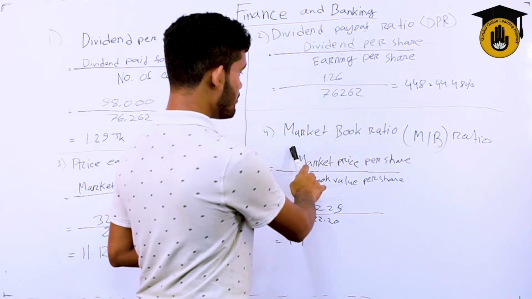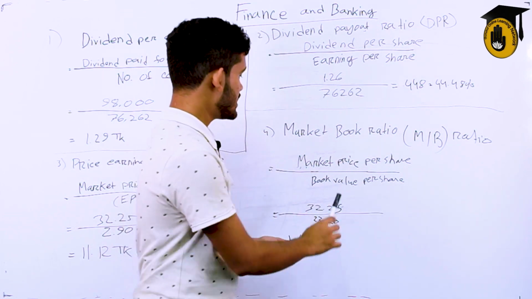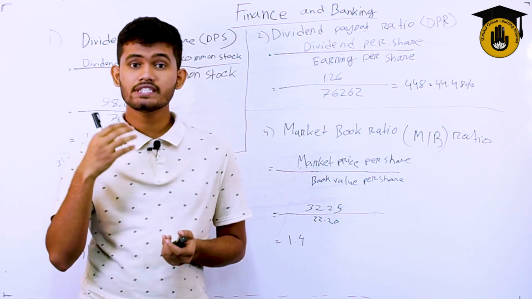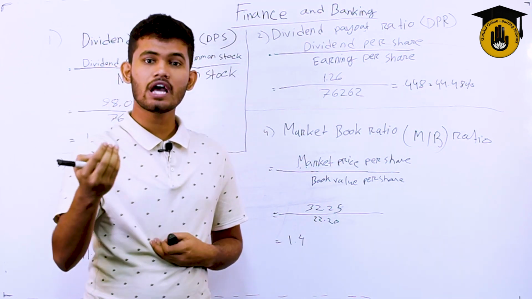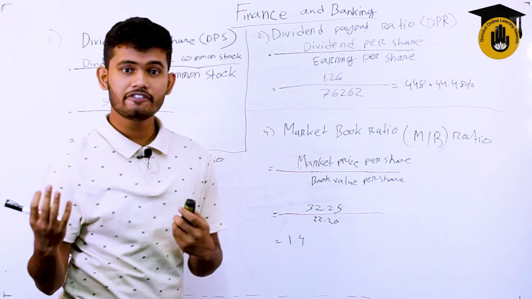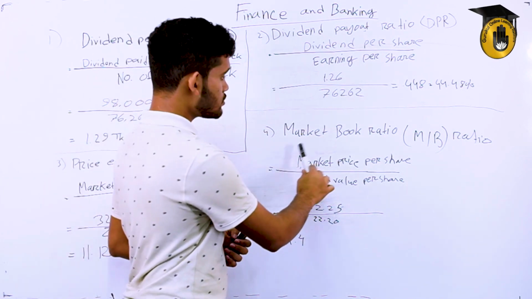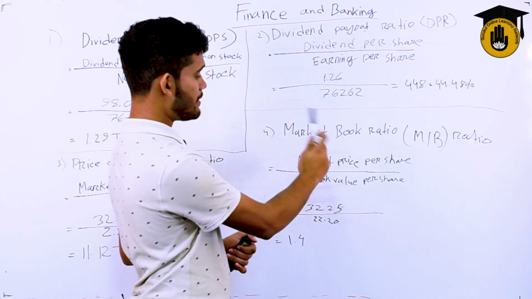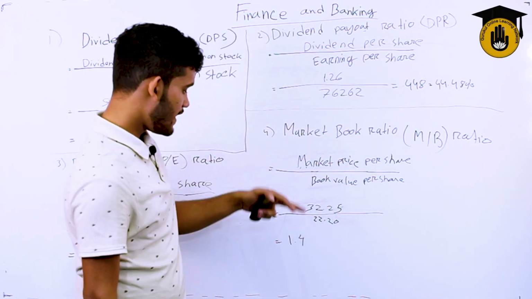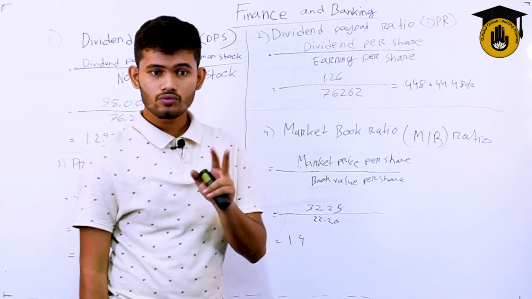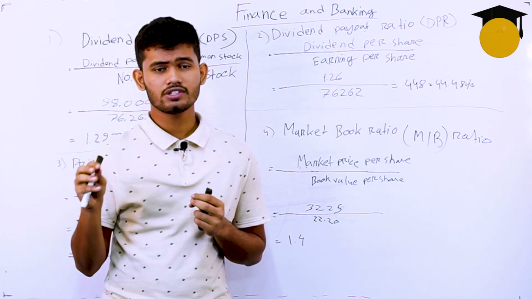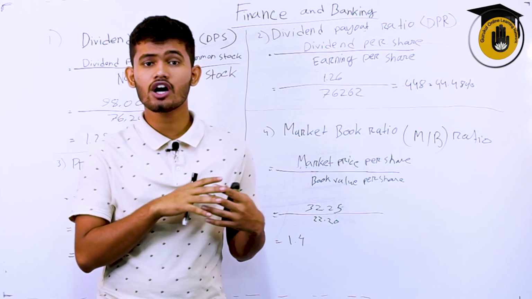The market book ratio is market price per share divided by book value per share. That means book value is the value a share has within the company when it is released, but when it is released in the market, sometimes the price goes up and sometimes down. So market price and book value per share are totally different in the two cases. Market price per share is 32.25 as before, and book value per share, within the company, is 22.20. Just divide it and we get a 1.14 MB ratio. So 1.14 won't be in percentage, it's just 1.14. That's the whole answer. You don't need to take it as a percentage or taka.